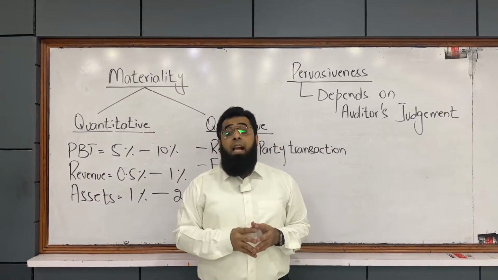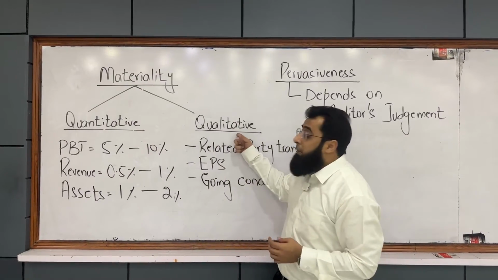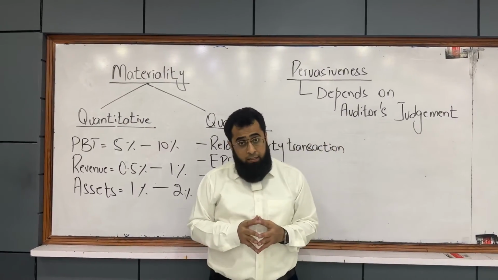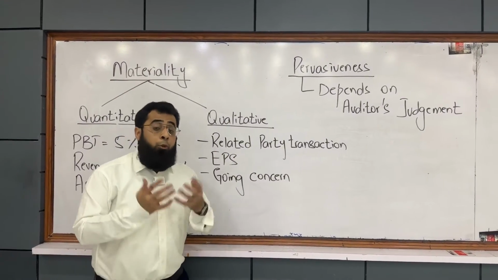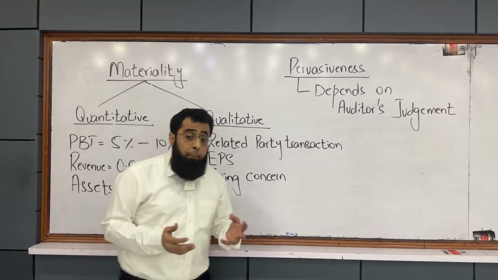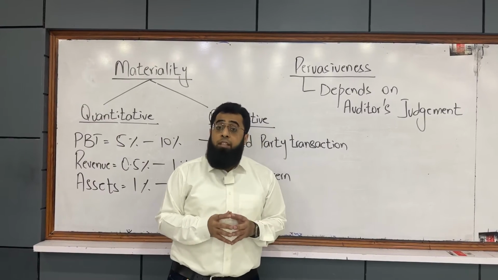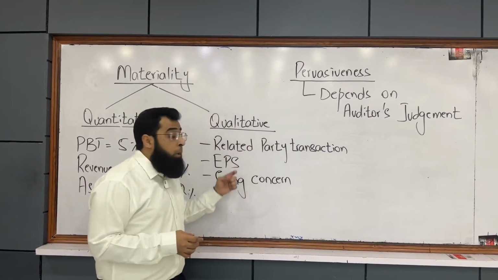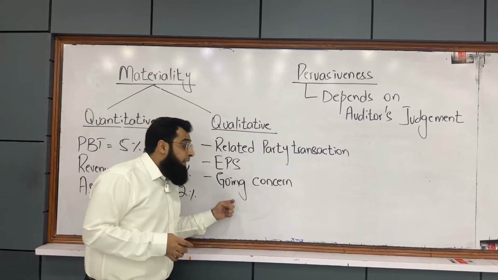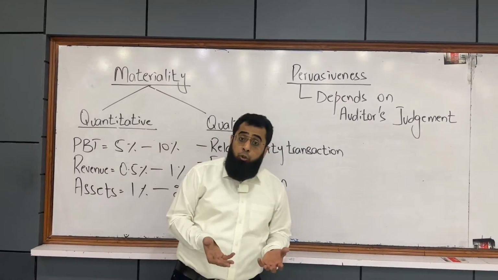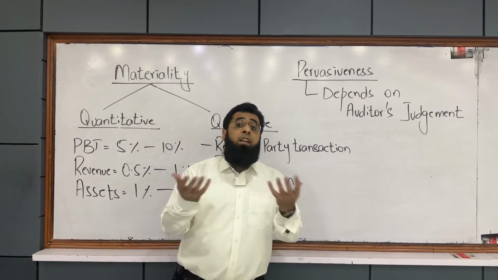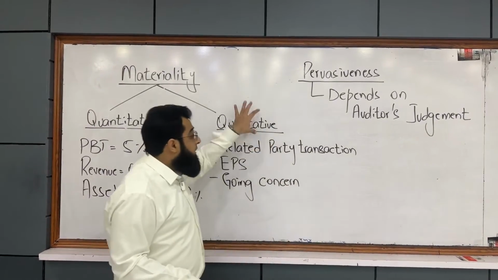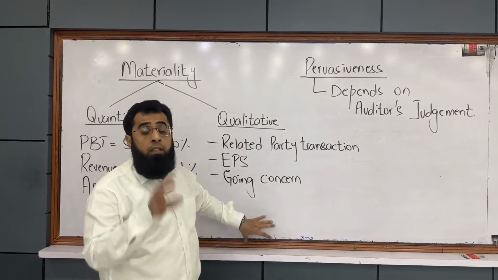Another concept in materiality is qualitative materiality, where a transaction is material to the FS due to its nature. For example, if it is a related party transaction, or an issue in earnings per share, or an issue in the going concern assumption, it will be material to the FS irrespective of its amount, because the nature of the transaction is material.